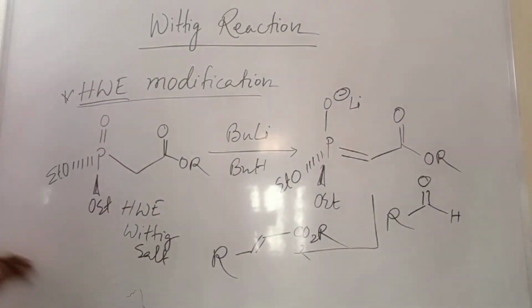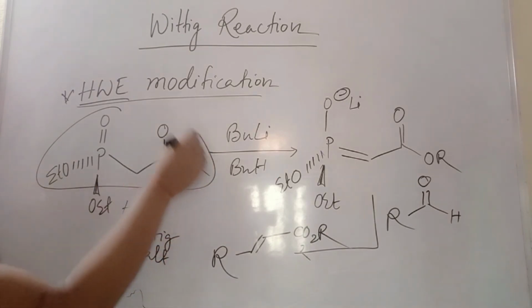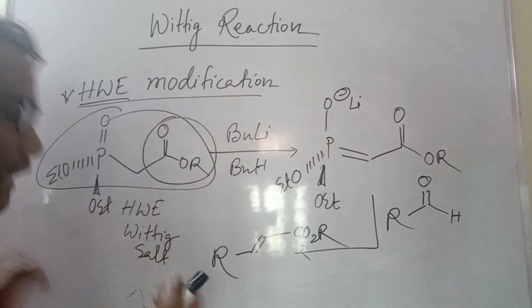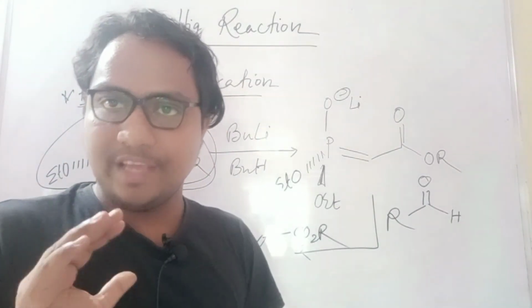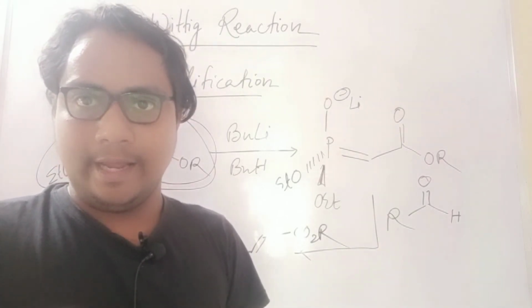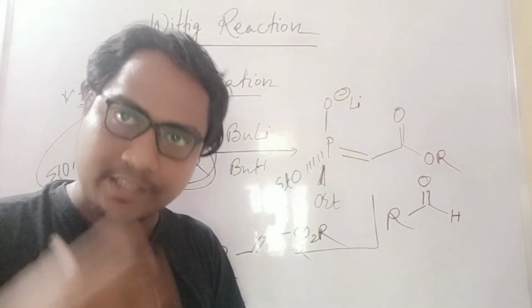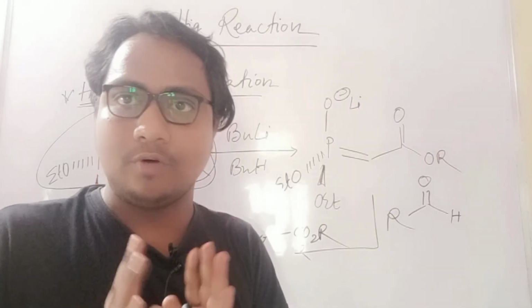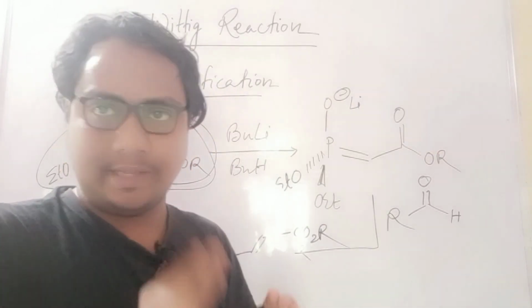In this modification, they use a phosphonate ester. That ester is very important. That ester is generated from a phosphonium ion. So this will selectively give trans, never cis. You have to remember, if any Wittig salt contains an electron withdrawing group, this type of Wittig salt definitely gives the trans product as the major product. Some cis may form, but trans is the main product, because it is explained by the mechanism.